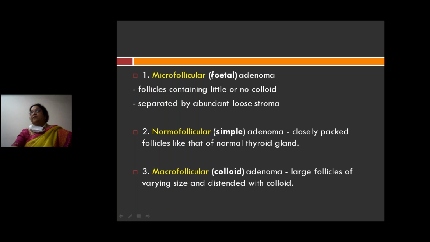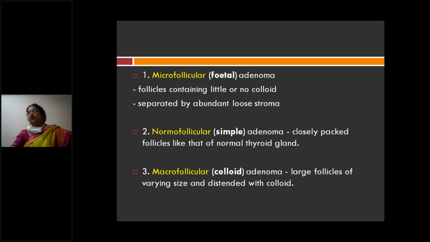So when do you call microfollicles? The follicles are less than 3 millimeters in size. Then it is called microfollicular arrangement or fetal adenoma. And these follicles have little or no colloid, and they are separated by abundant loose stroma. So microfollicles means follicles less than 3 millimeters in diameter, with little or no colloid, separated by abundant loose stroma.